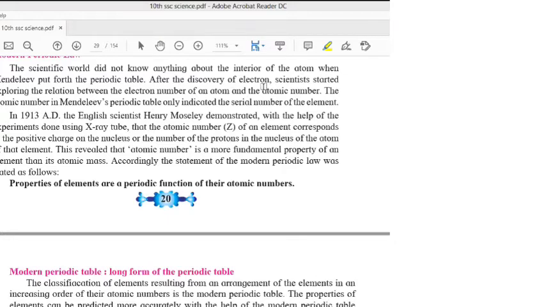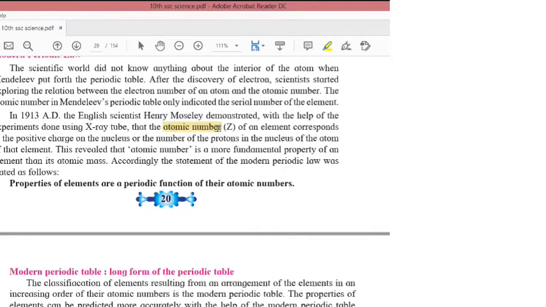In 1930 AD, the English scientist Henry Moseley demonstrated with experiments using an X-ray tube that the atomic number of an element corresponds to the positive charge on the nucleus, or the number of protons in the nucleus of that element.